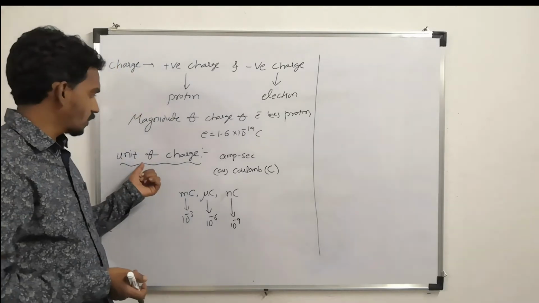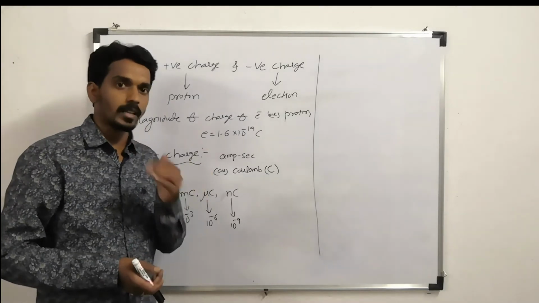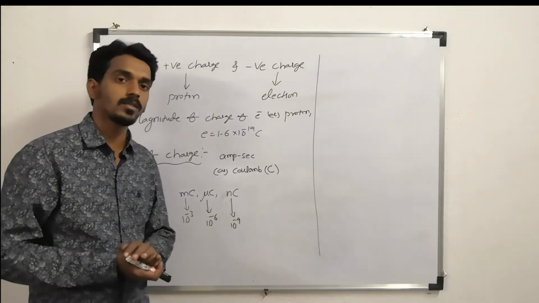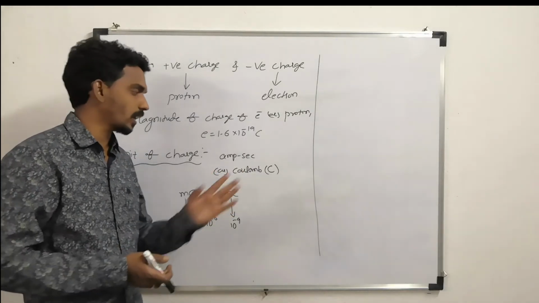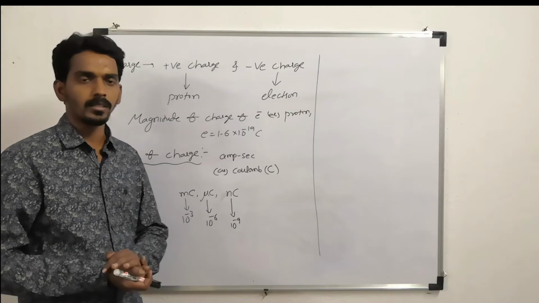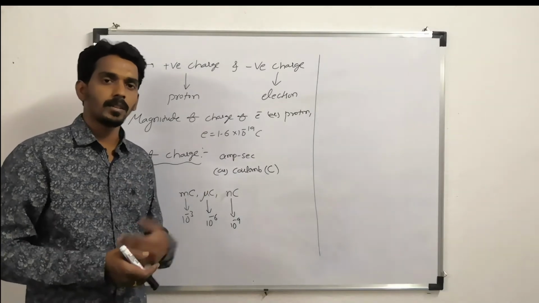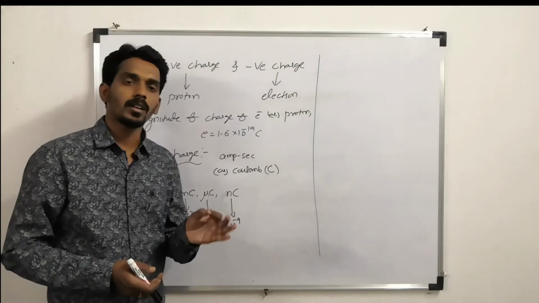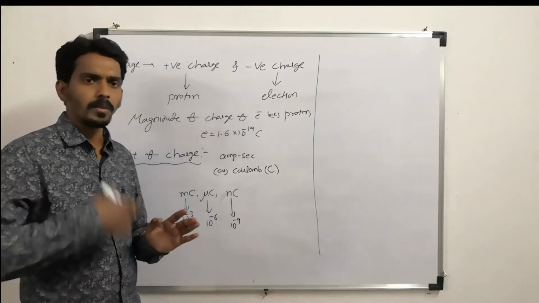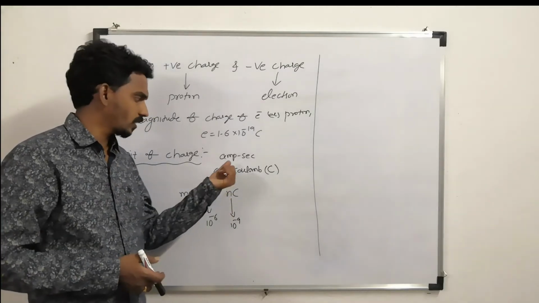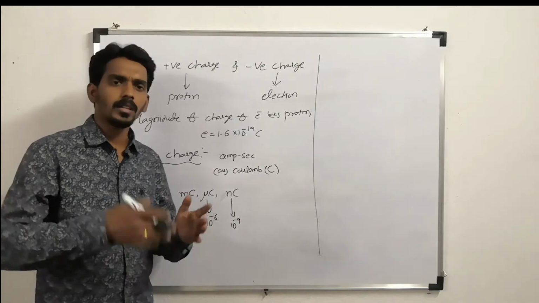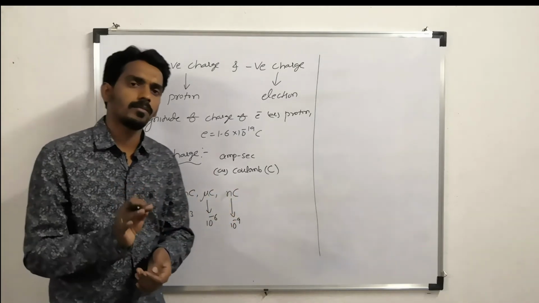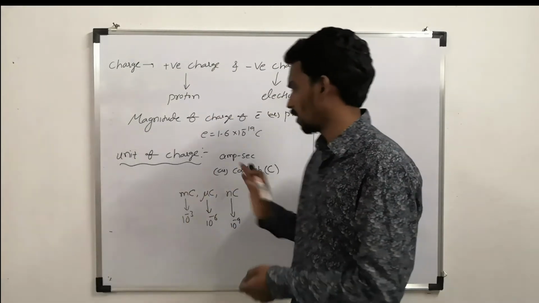The unit of charge is ampere second, which is nothing but coulomb. The SI unit of charge is what? Coulomb, or you can say ampere second. Because later in a further chapter we also study one more relation, that charge is the product of current and time. So from there you can also see that the unit will become ampere second, but that we will study later. Right now you just consider that the SI unit of charge is coulomb.